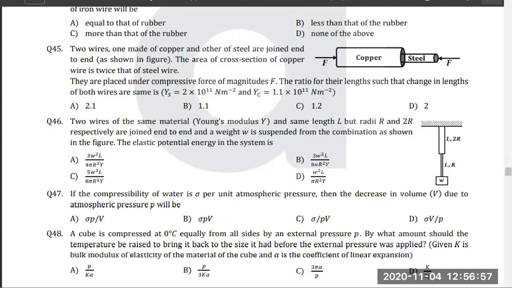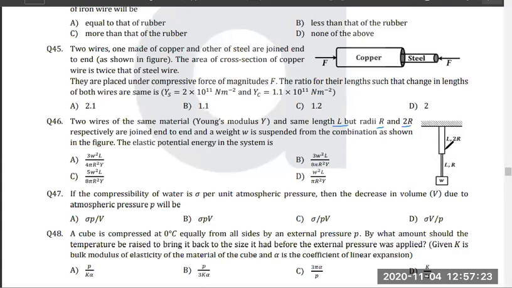Okay, so I hope all of you have gone through question 46. Let's see what happens in question 46. Two wires of same material, Young's modulus given, same length, but radii r and 2r, are respectively joined. Now, don't think that this problem is tricky. When we talk about this problem, we all know what we have to find: elastic potential energy.